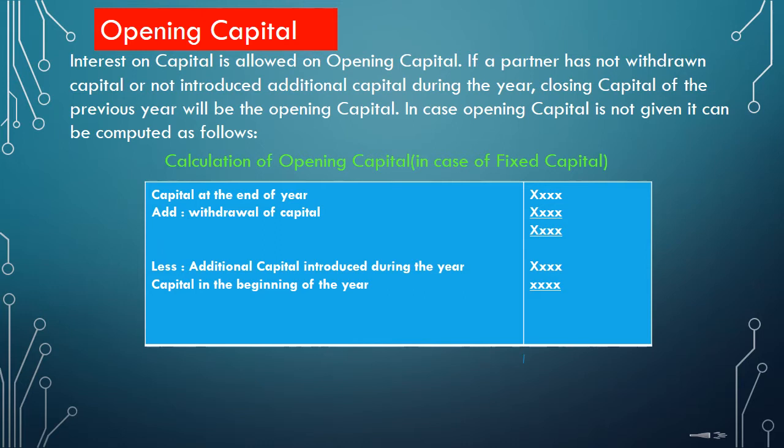So if it is not done, then opening balance of capital and closing balance will be the same. Now let us see how we can compute if opening capital is not given. We can do it in two ways, that is preparing a statement or preparing the partner's capital account.